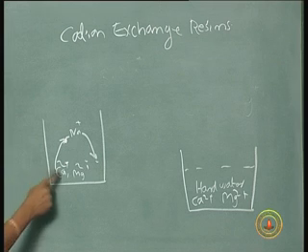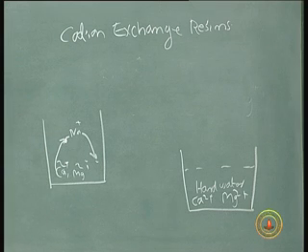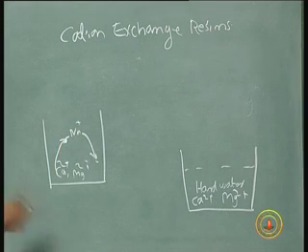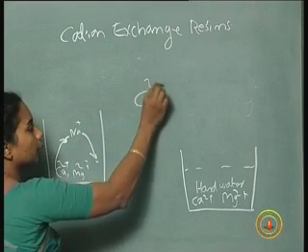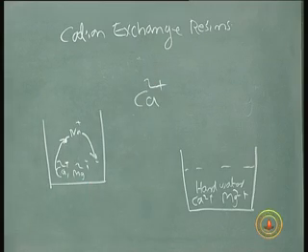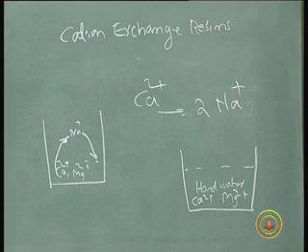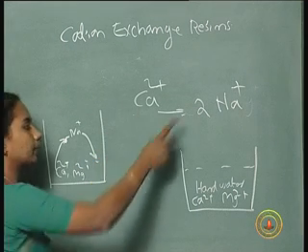The resin should be electrically neutral, just as the water should be electrically neutral. The sodium ion has a +1 charge and the calcium ion has a +2 charge. So for each calcium 2+ ion which goes to the resin, 2 Na+ ions will come out. This is the basic principle of ion exchange. And why are calcium and magnesium absorbed more? Because calcium and magnesium have a very high affinity compared to sodium.